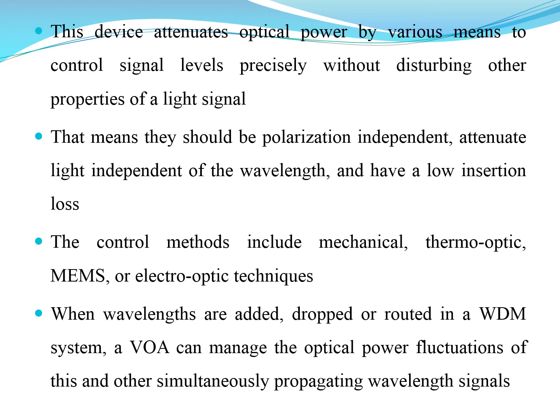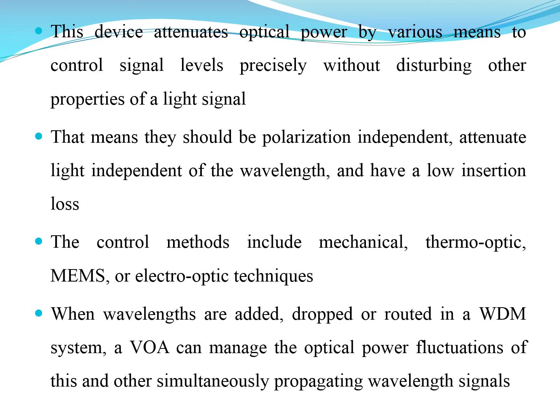The control methods include mechanical, thermo-optic, microelectromechanical system, or electro-optic techniques. So these are the controlling methods used in the optical communication system. When wavelengths are added, dropped, or routed in a wavelength division multiplexing system, a variable optical attenuator can manage the optical power fluctuations.